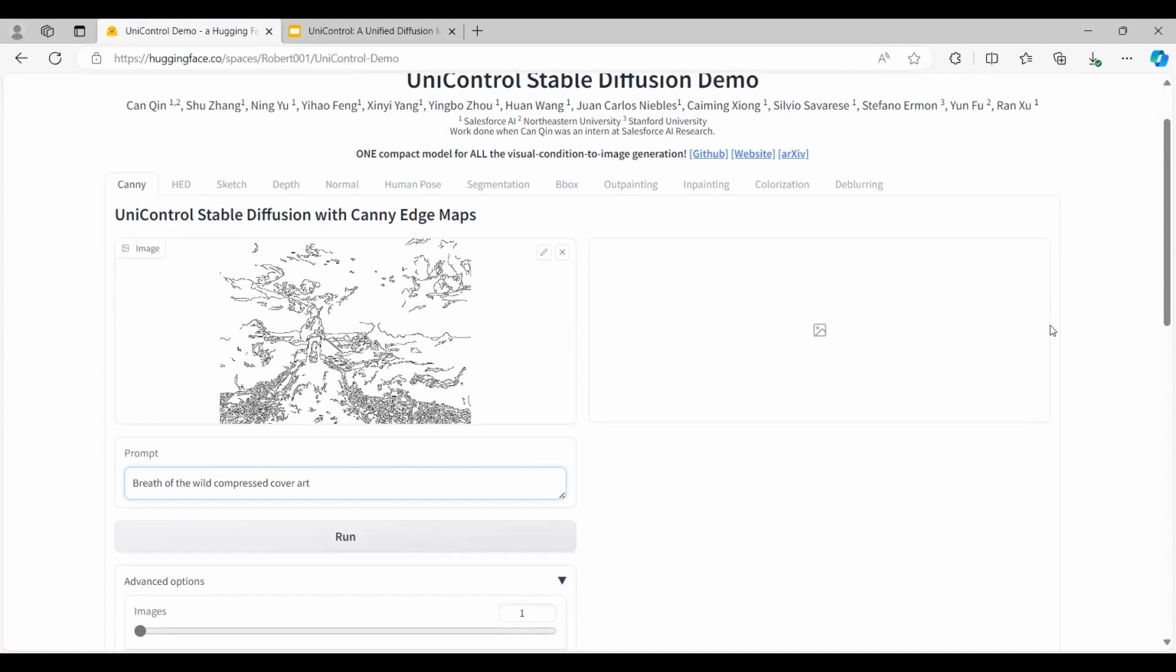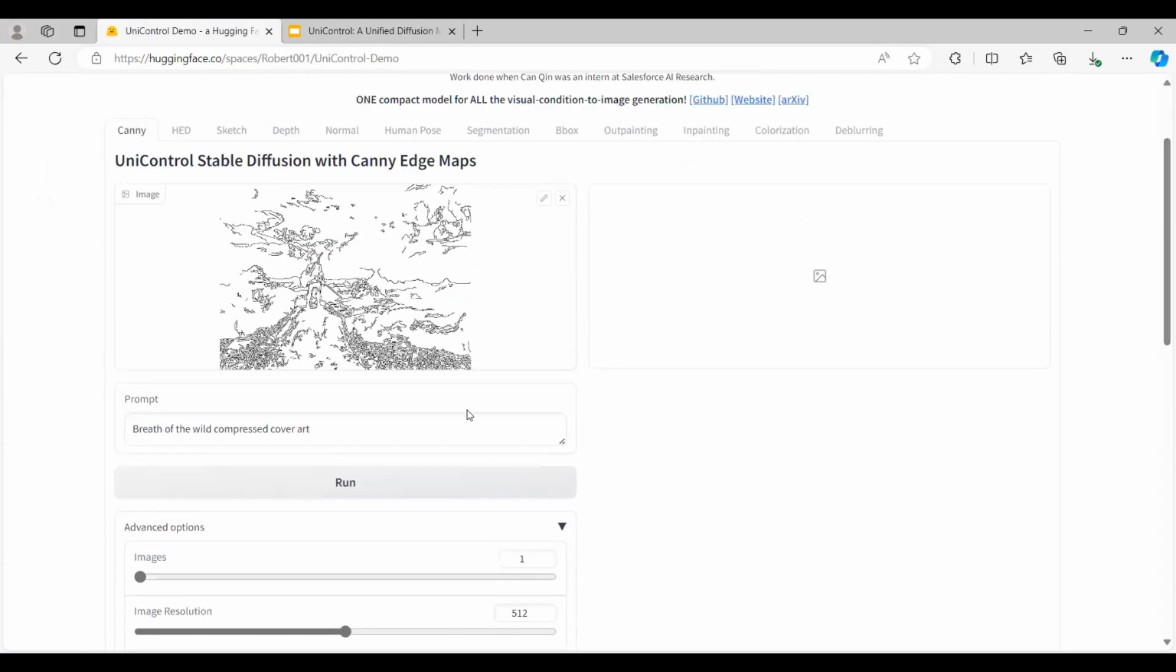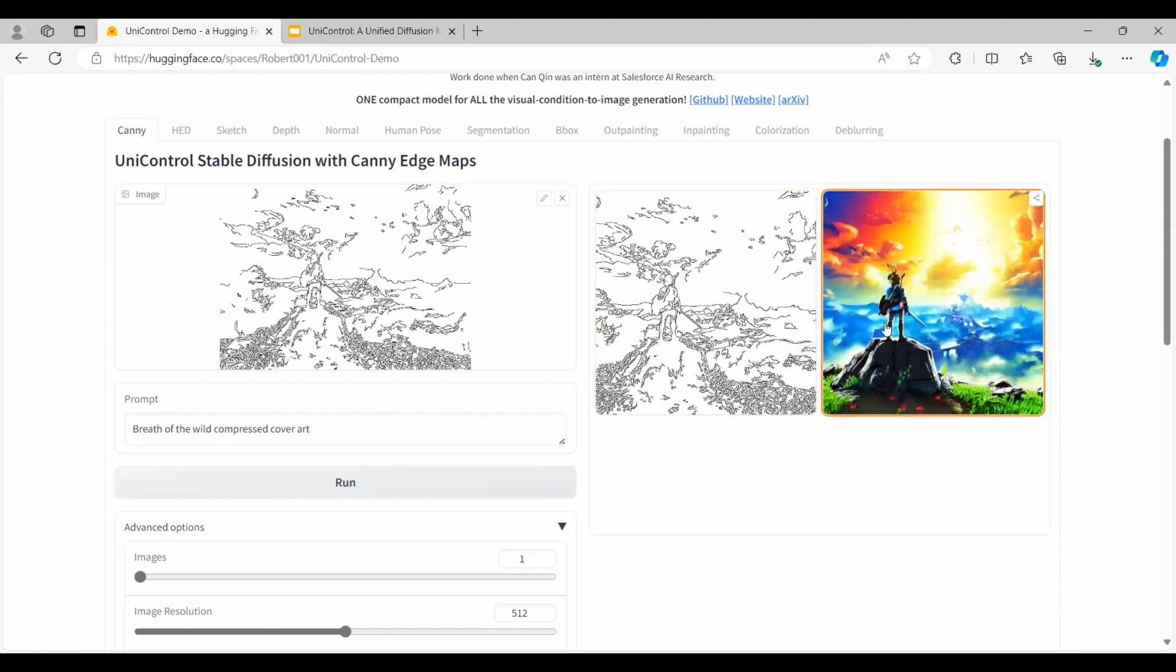Since it is not an RGB image, I have to disable this condition, go back, and then click on run. Here the actual model will run by taking this edge map, and it will give a high resolution image, which is an actual image.